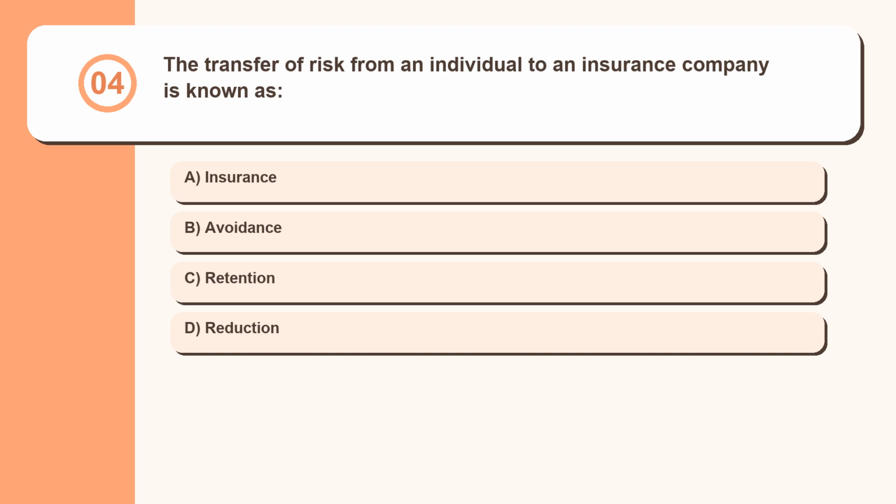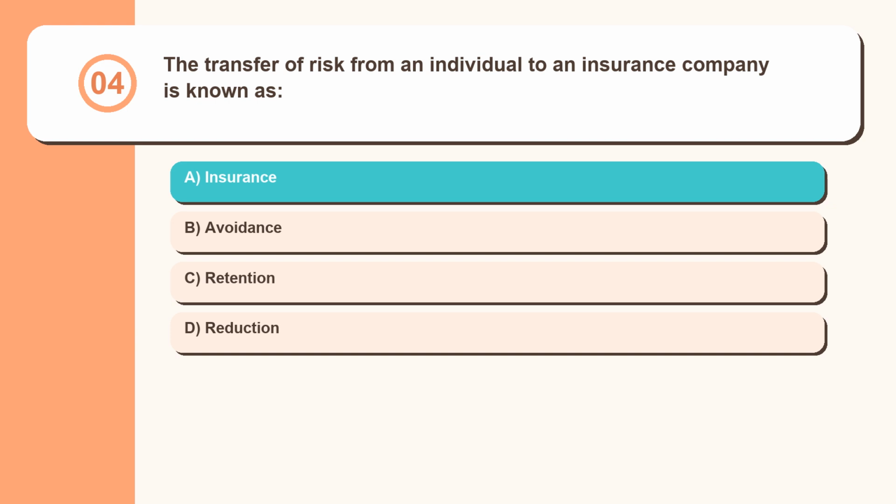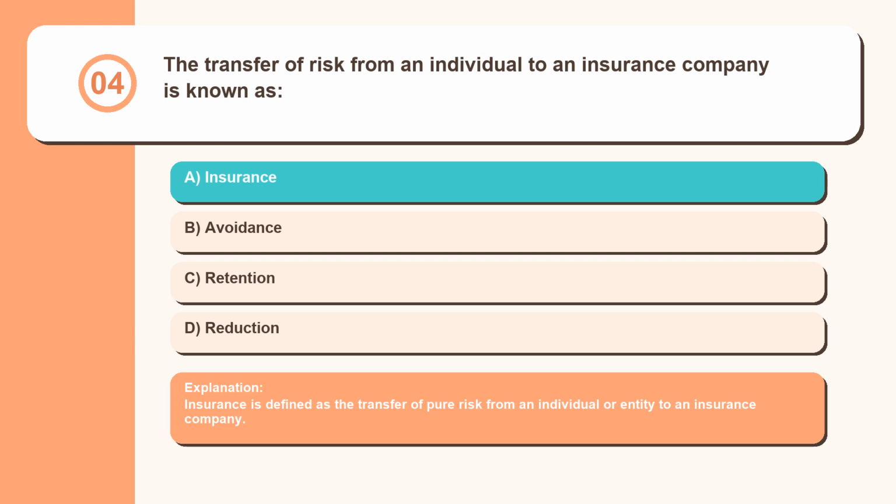Question 4. The transfer of risk from an individual to an insurance company is known as: insurance, avoidance, retention, reduction. Insurance is defined as the transfer of pure risk from an individual or entity to an insurance company.